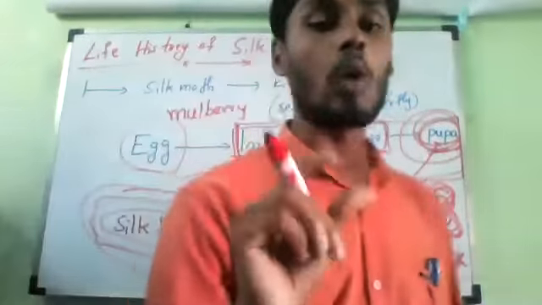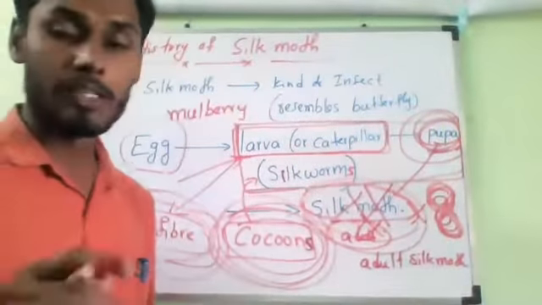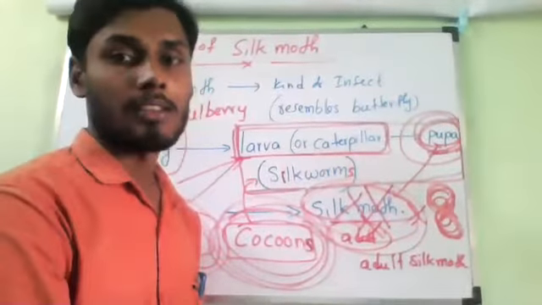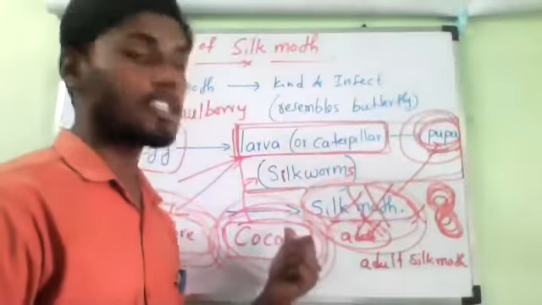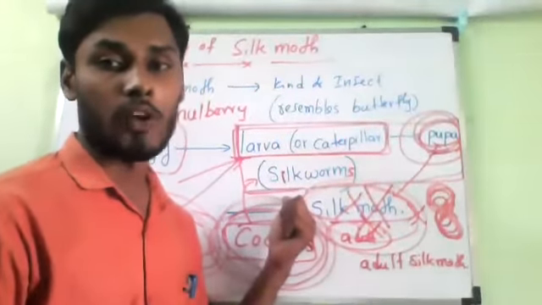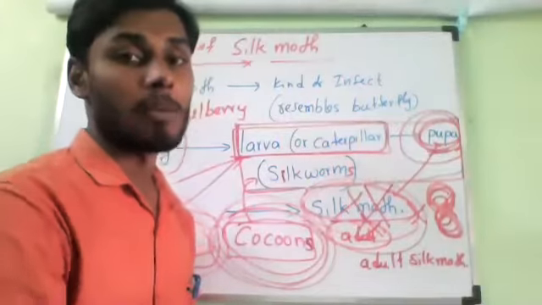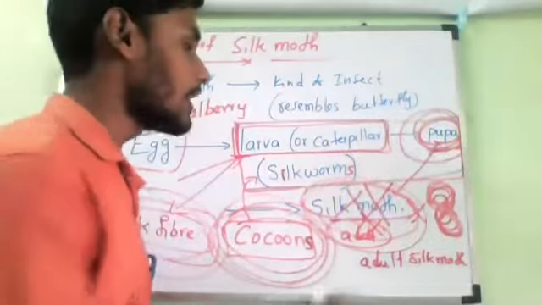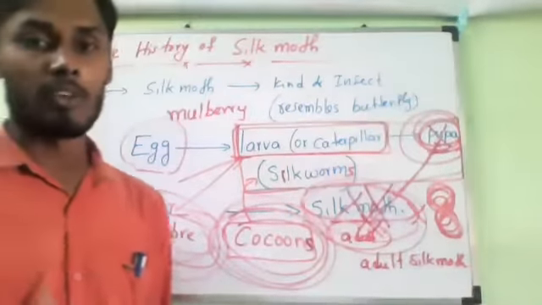So if you want to get the quality silk, the adult silk moth should not develop. That is the most important thing. Understand, Hari? As soon as the cocoon is formed, it is used to obtain silk fibers, and the developing silkworm gets automatically killed. Means the pupa is killed itself, so that no silk moth will form.